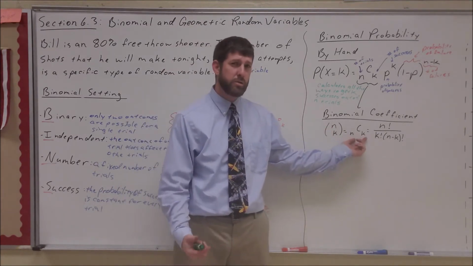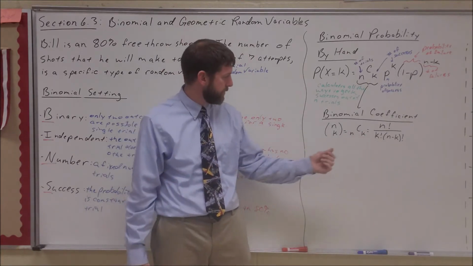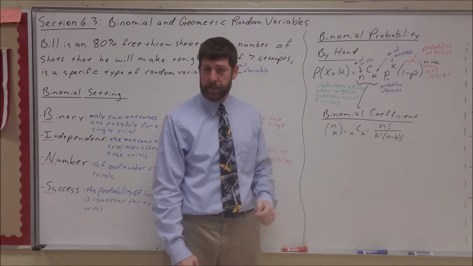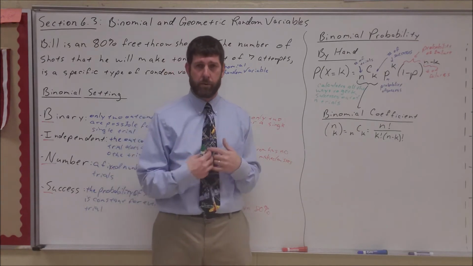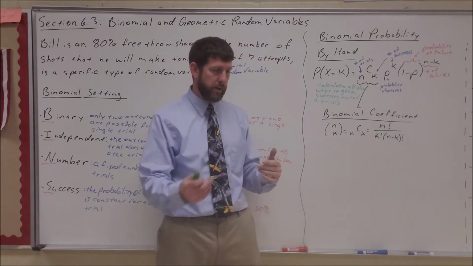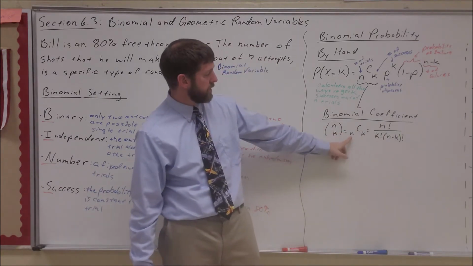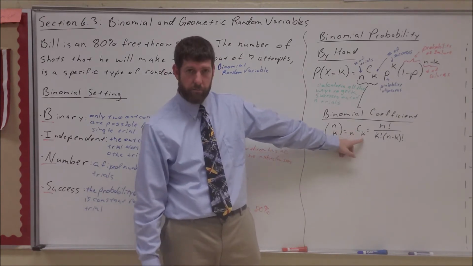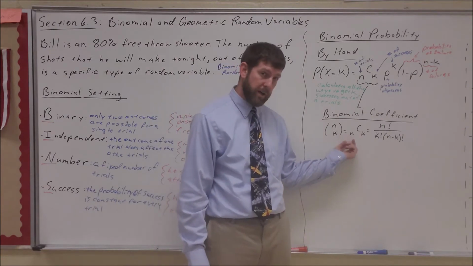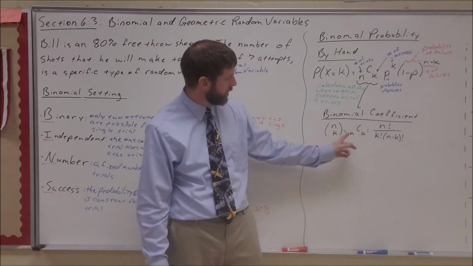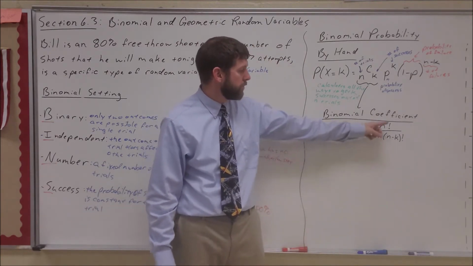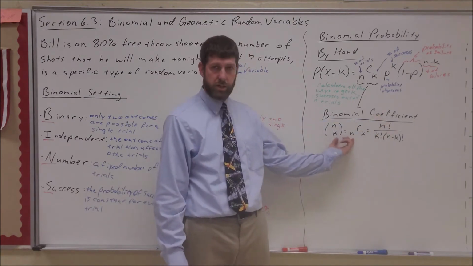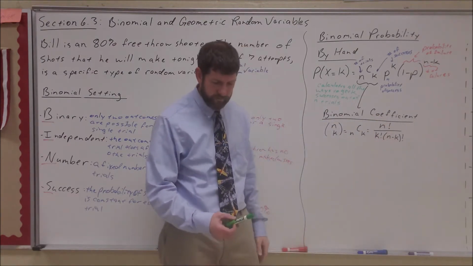Now this is what you probably will more commonly see, nCk, and there's probably other ways that people are writing it these days that you may come across. So nCk, what we think of that is, I want 7 trials chosen 2 at a time, right? Or 7 possible successes chosen 2 at a time. So nCk, this is the actual formula. These are just notations to get us to this formula.